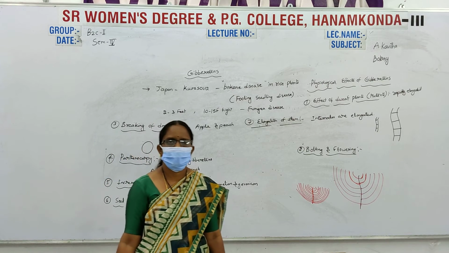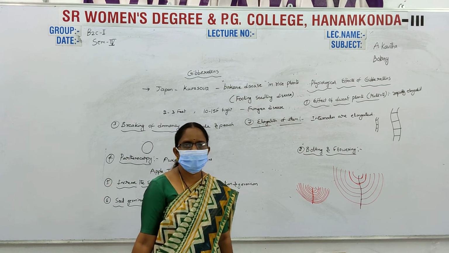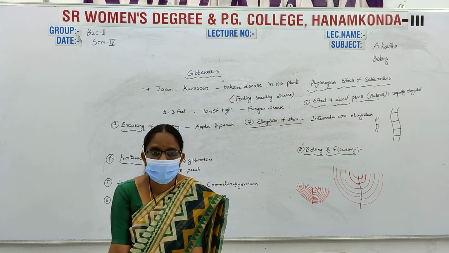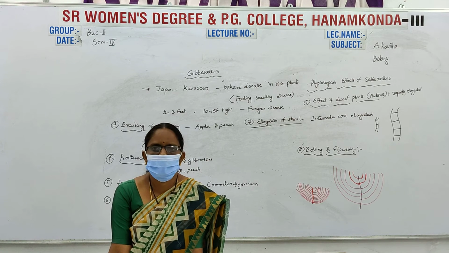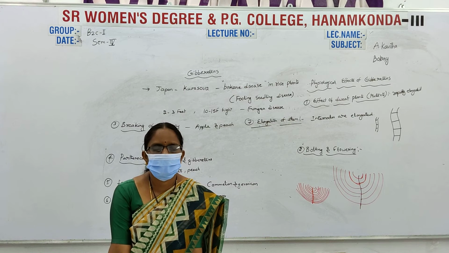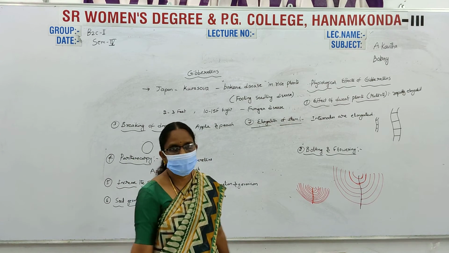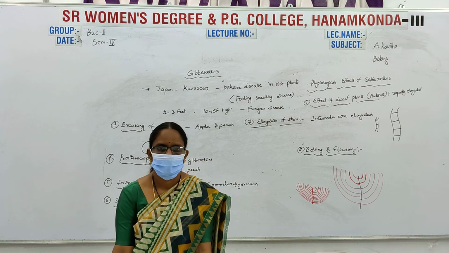We first identified gibberellins in Japan. In Japan, the disease was bakanae disease in rice plants. In bakanae disease, the growth of rice plants is very high and the flowering is very delayed. This disease was first identified by the scientist Kurosawa. This disease is a fungal disease.